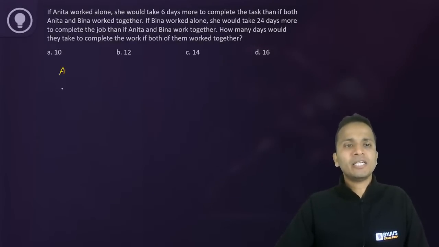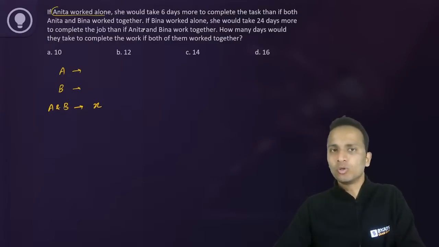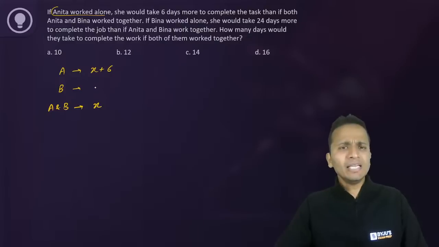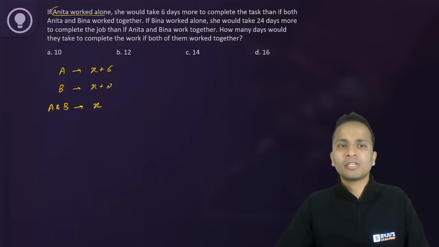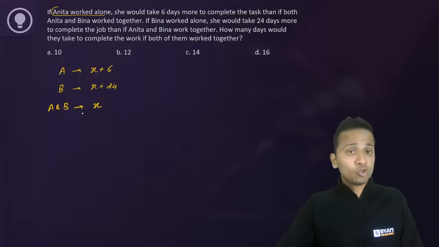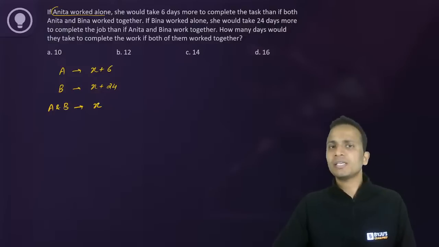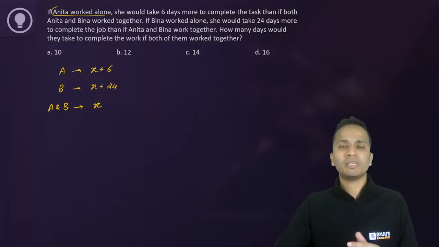Now, the work is being done in 3 ways: A, B, and the third way is A and B together, right? Now, if I assume that A and B together can finish this piece of work in X days, then after reading the first statement, I can say that Anita will take 6 days more than that. So the number of days taken by Anita will be X plus 6, and the number of days taken by Beena will be X plus 24. If together they can finish the piece of work in X days, Anita alone can do it in X plus 6 and Beena alone can do it in X plus 24.